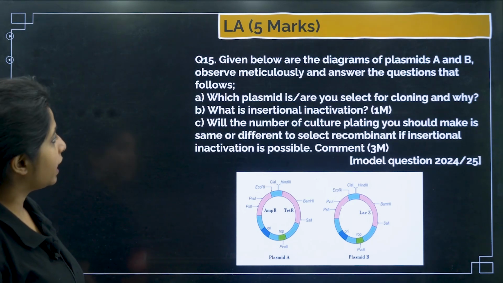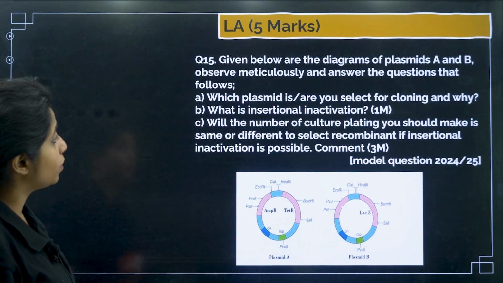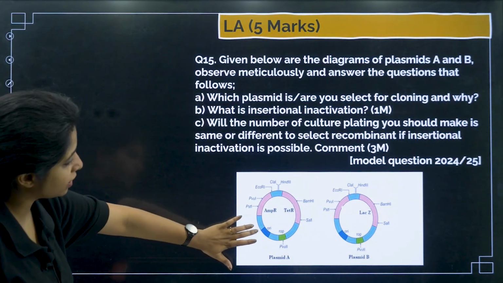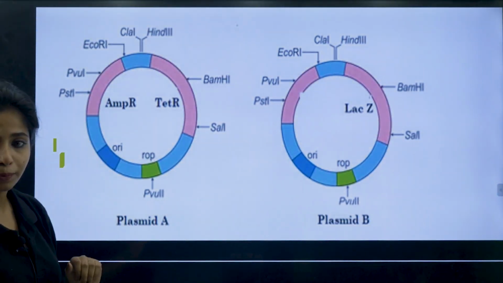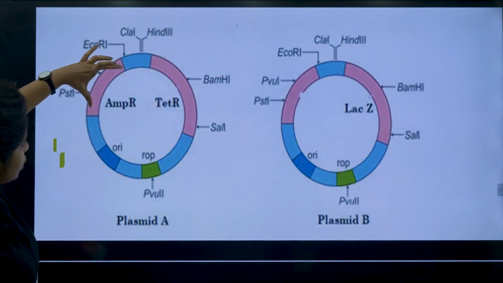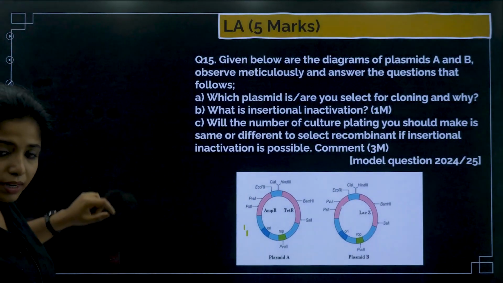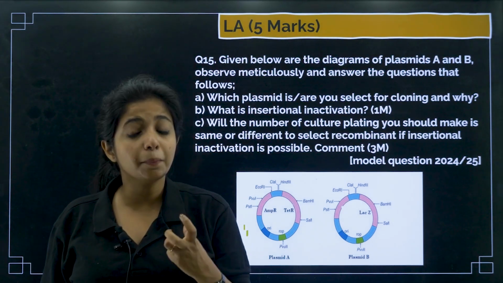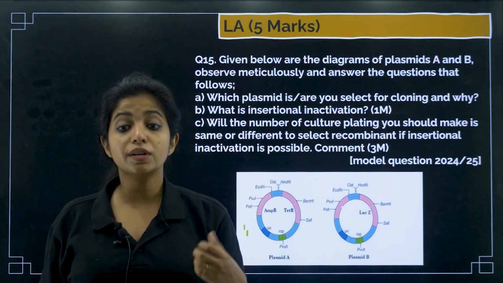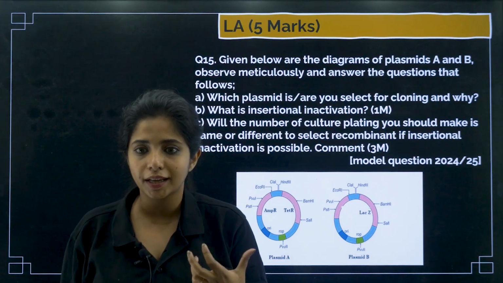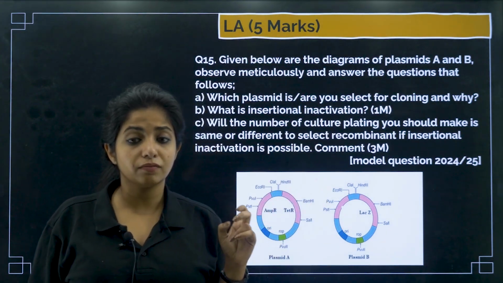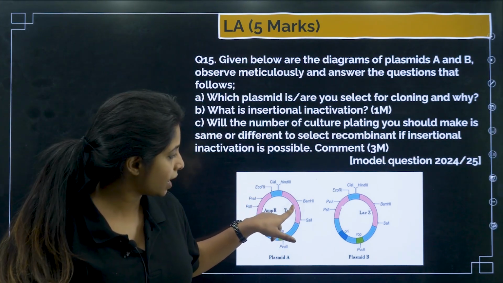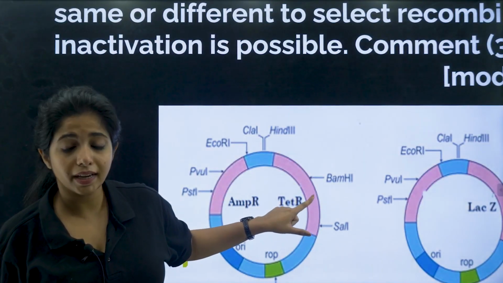Given below are the diagrams of plasmid A and B, observe meticulously and answer the following questions. So over here I want you to have a look at this picture first. So these are the 2 plasmids. This is a gene that is going to code for ampicillin resistance. Do you understand what you mean by ampicillin resistance? That means this gene is going to code for something which would make the bacteria resistant to something that is known as ampicillin, an antibiotic. So even if I am putting antibiotic to kill this particular organism, which antibiotic? Ampicillin, it won't die because it has an ampicillin resistant gene. Similarly, there is another one that is known as tetracycline. TET stands for tetracycline resistant gene.